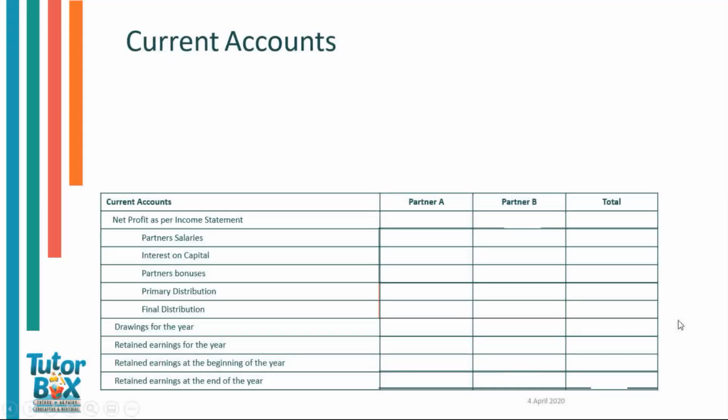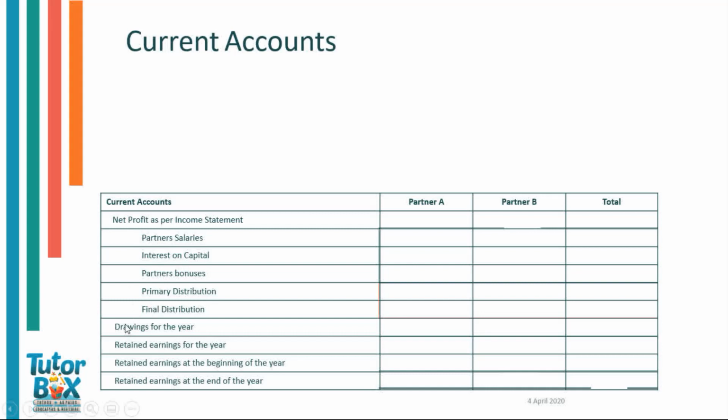We will now move on to current accounts. The current account will open with your net profit as per income statement. Then the next 3 entries relate to income to a partner in their own personal capacity, so the income that a partner will receive that specifically relates to them. This will be the salaries, the interest on their capital, as well as their bonuses. Then we will have the primary distribution and the final distribution.